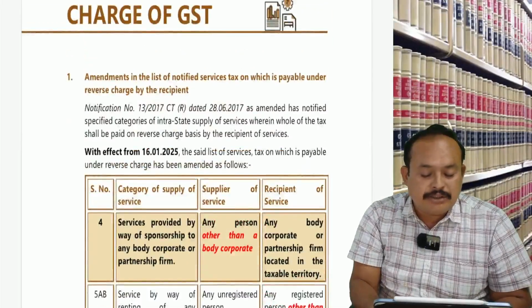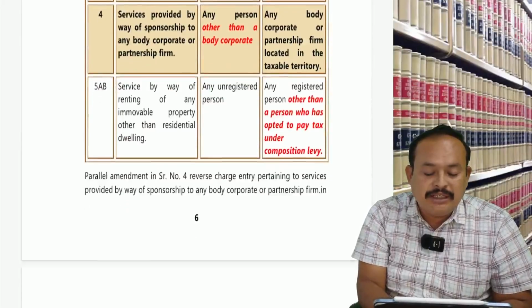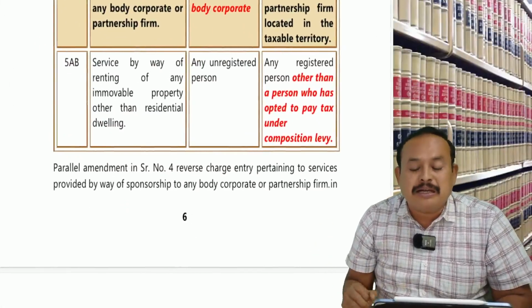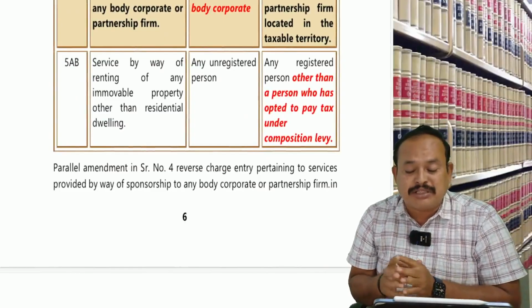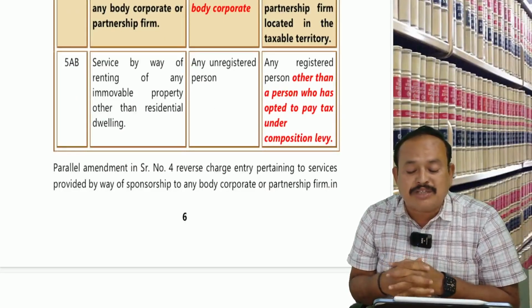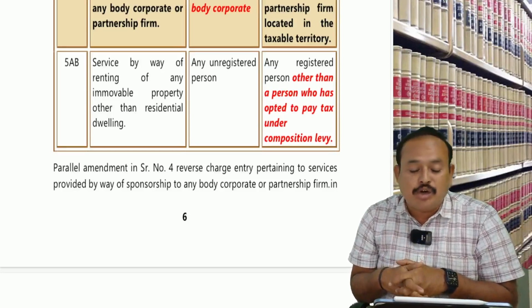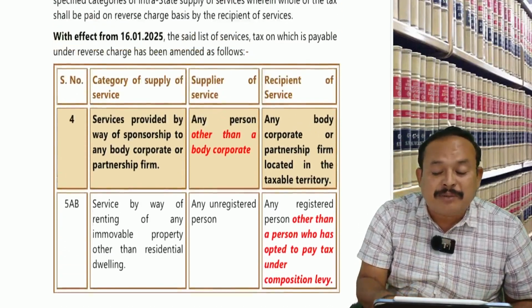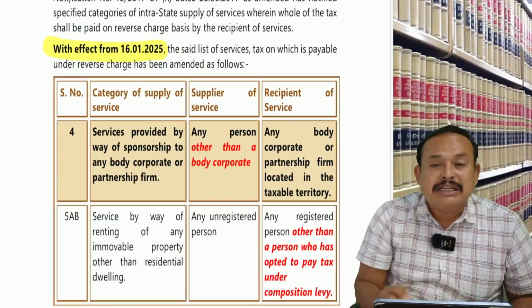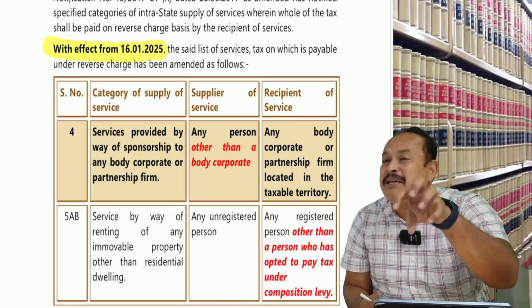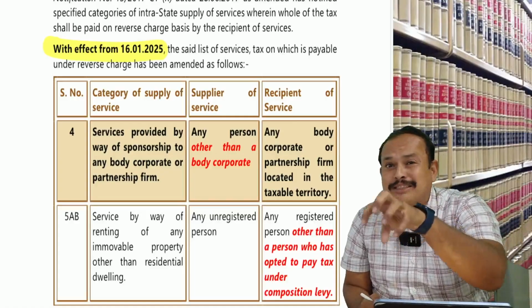See here, charge. Here, supplier of service, any unregistered person; recipient of service, registered person, other than a person who has opted to pay tax under composition scheme. This amendment is with effect from 16th January 2025. This provision, 5AB, was introduced from 10th October 2024.